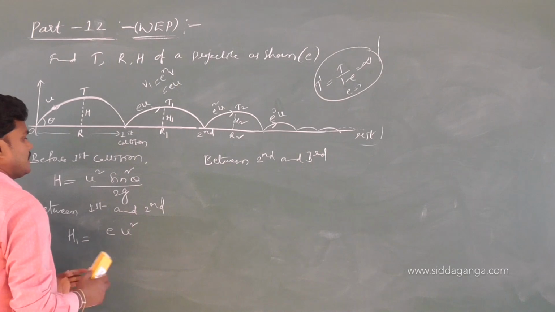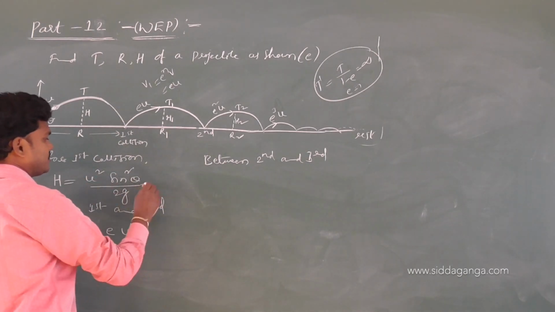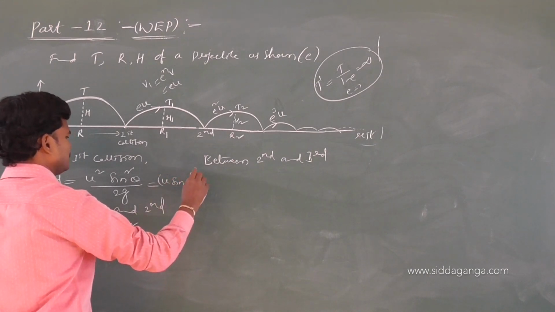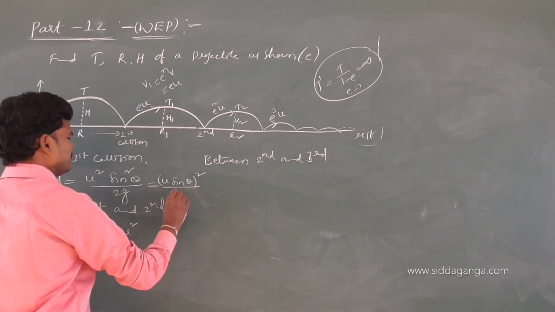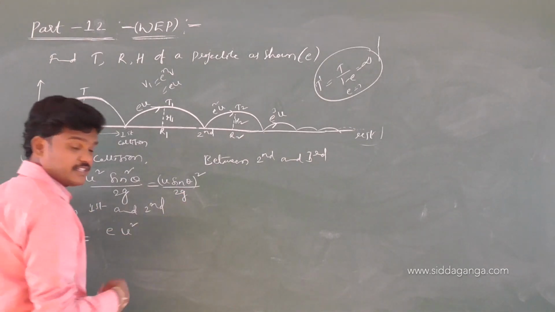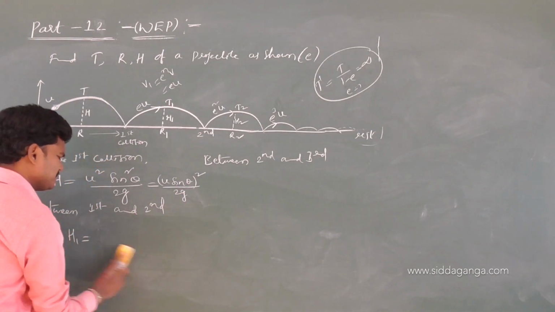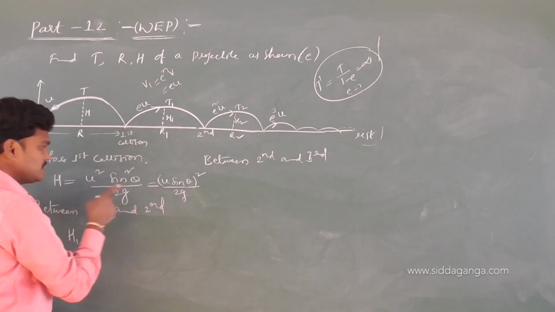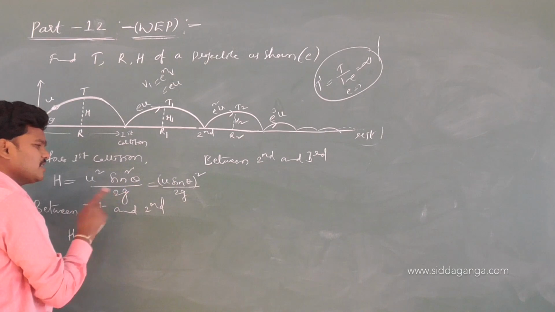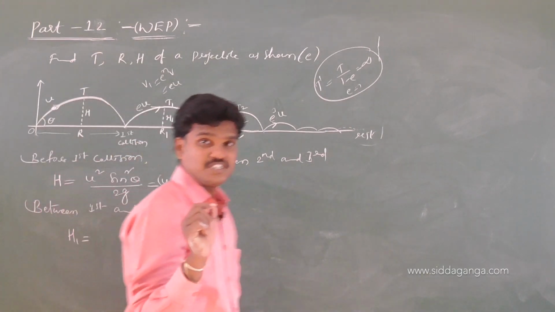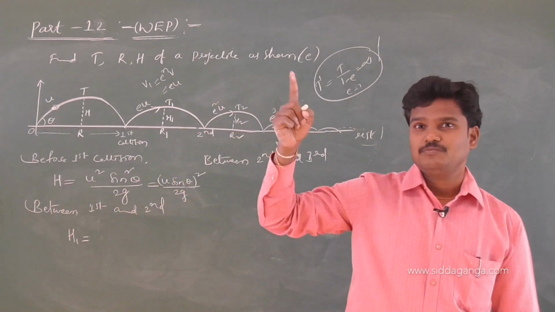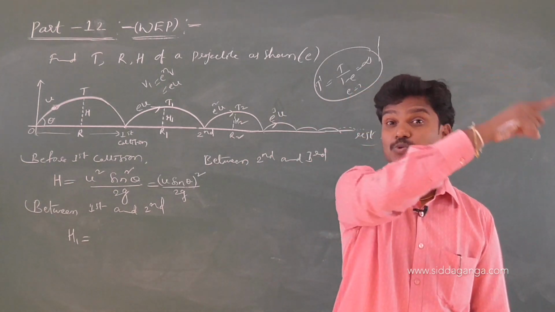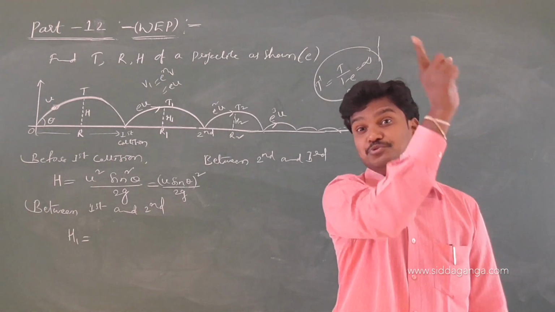Okay, see this, let me write U square sin square theta by 2g, that is U sin theta whole square by 2g. This is actually the maximum height, we know U square sin square theta by 2g. Here only U changes, it starts with U. Next, after the first rebound, e into U. Next e square into U, but not e square into U square.